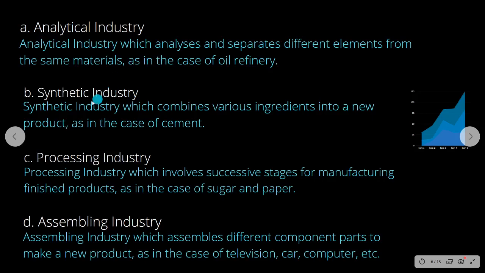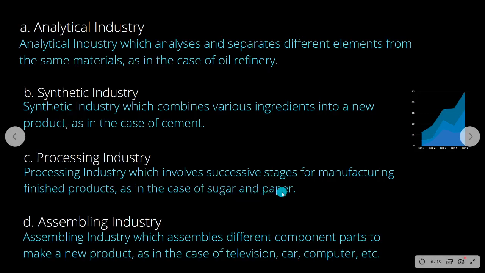Okay, next is synthetic industry. Here, a various combination of ingredients you put together and you get a product. Example, cement. Okay. Next one is the processing industry. Here, the product is made to go through different process and final output will be the product that you desire. Example, you insert the sugarcane in the initial stages in the plant and final output is sugar.